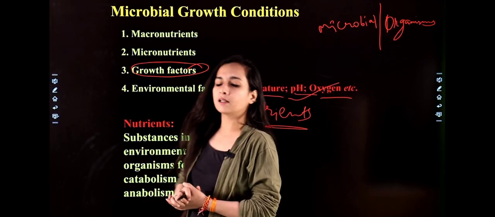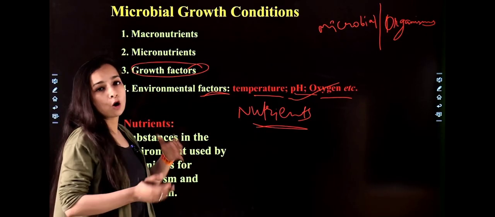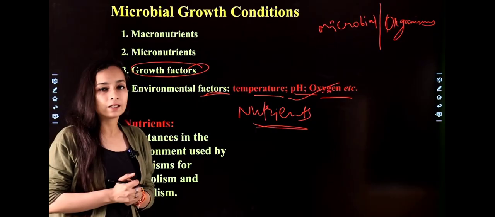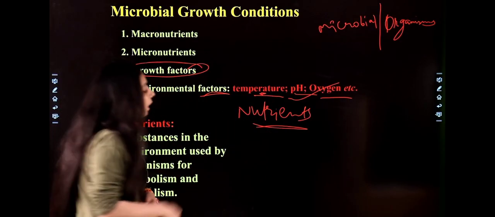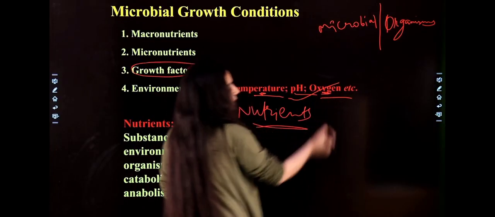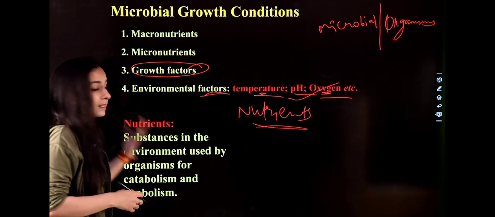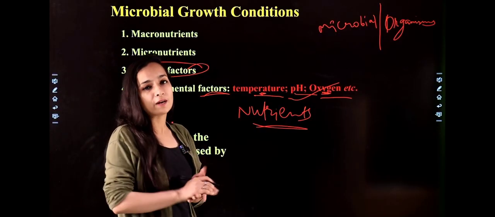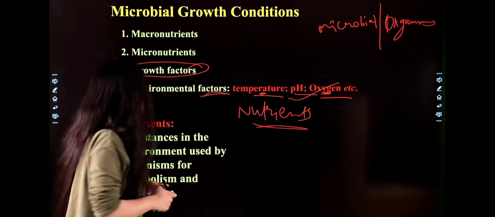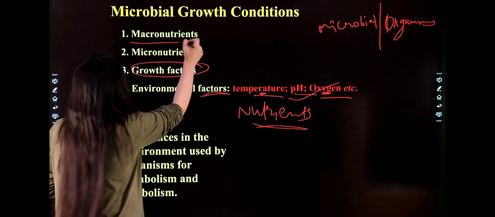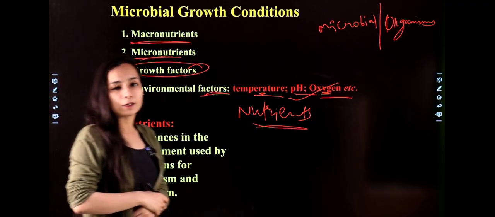Basically, environmental factors are those factors that are obtained from the environment, right? Like temperature depends on the environment. In the same way, you can take oxygen from the environment. So you can say environmental factors are those things which are supplied from the environment. After that, macronutrition and micronutrition. What is the meaning of macro and micro?